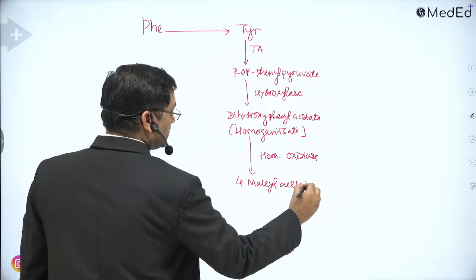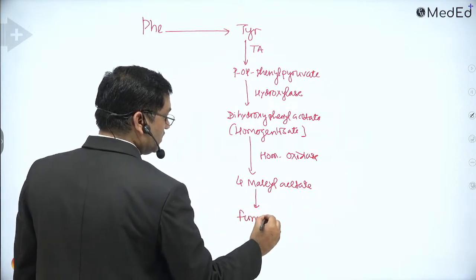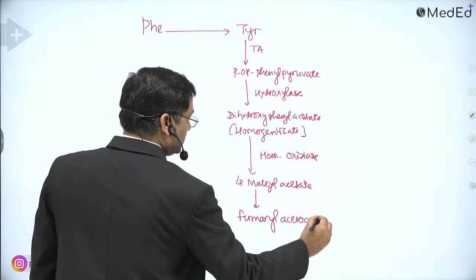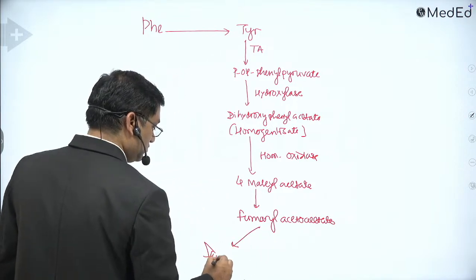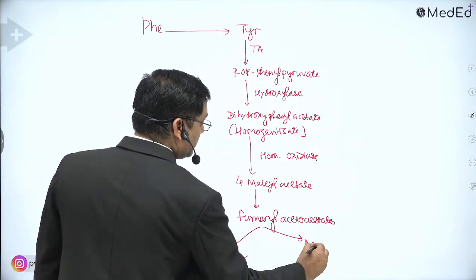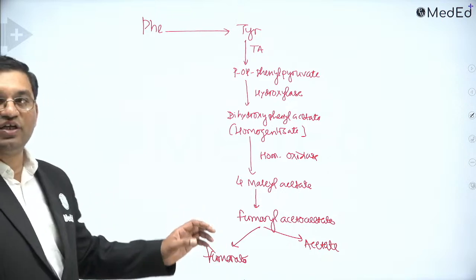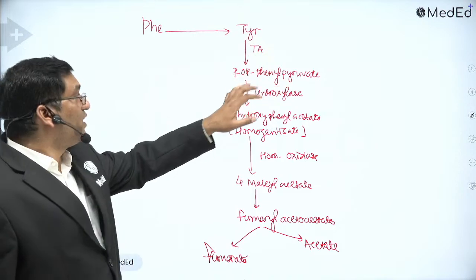And this maleyl acetoacetate is converted into fumaryl acetoacetate, which is converted into fumarate and acetoacetate. So in this way, this aromatic amino acid will give you glucose and fat. So phenylalanine is converted into tyrosine.